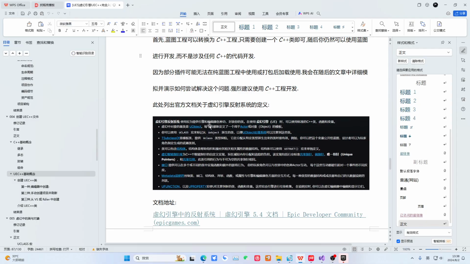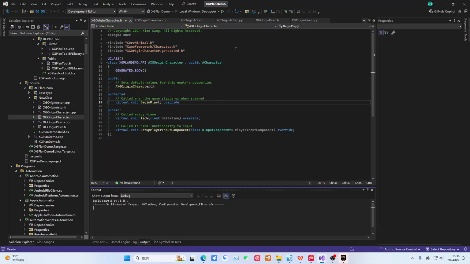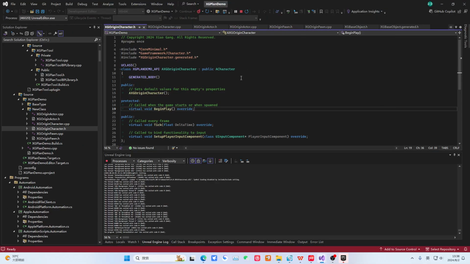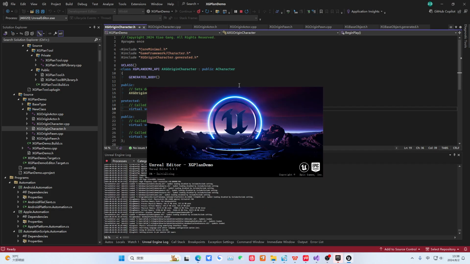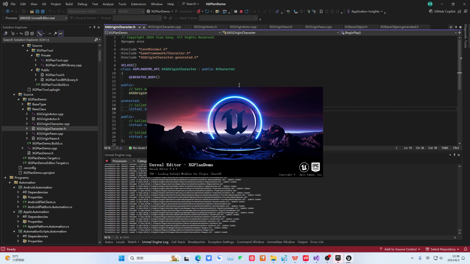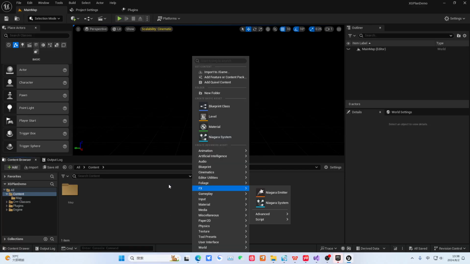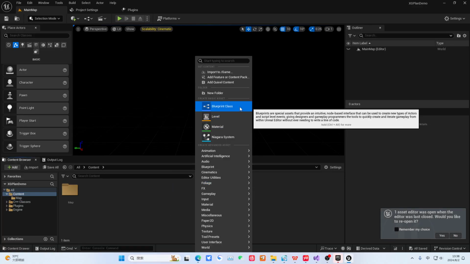Now let's expand on this topic. Actually, in Unreal Engine, the base class for objects is UObject. Then each class is essentially a subclass of this UObject, or a class derived from it, and it continues to extend further. So let's open a blueprint here. First, this is a general concept explanation.